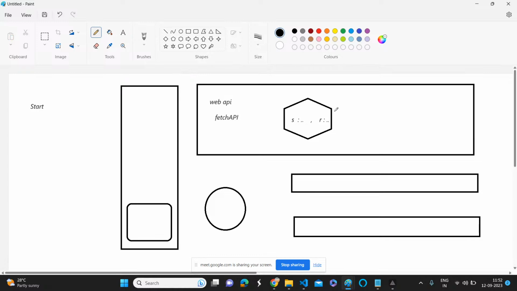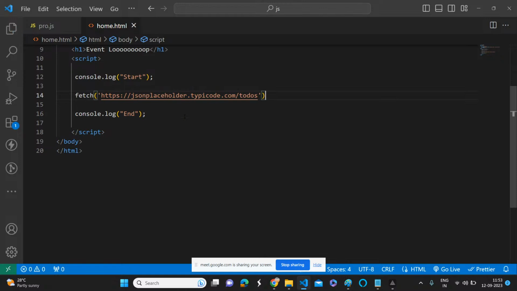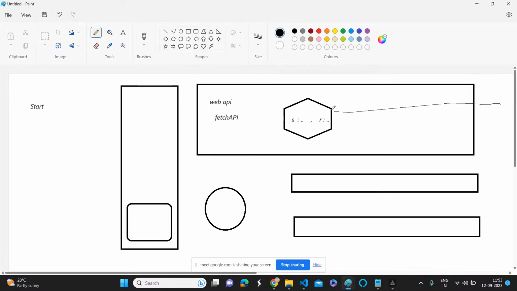Whenever we send a request, immediately it will create a promise and return it to us. If you want to store it in a variable, that is your choice. Even if you don't store it, no problem. Whenever we invoke this fetch API, it will hold an object called a promise object, and we have sent a request to the server.